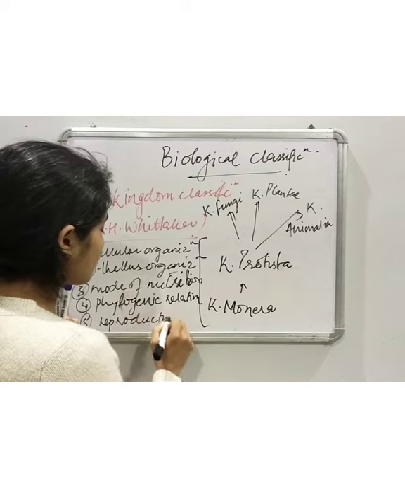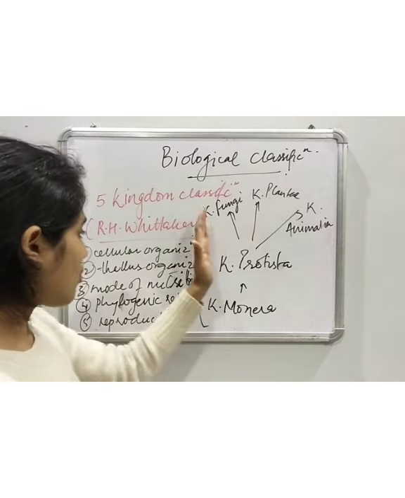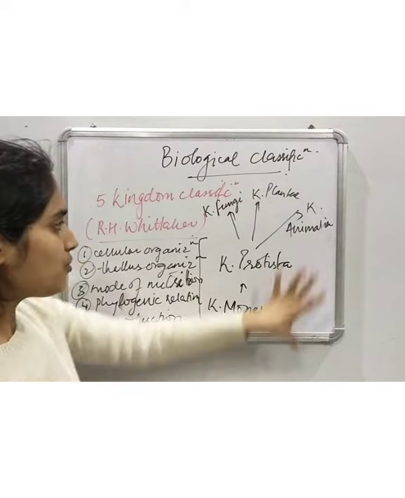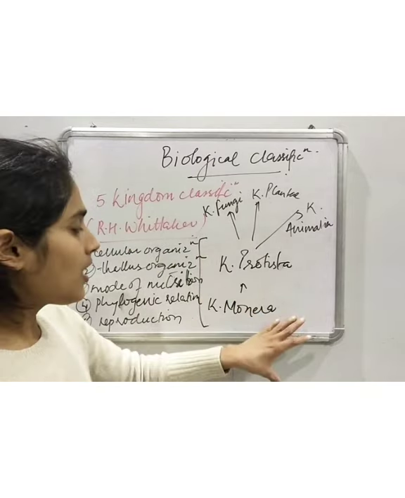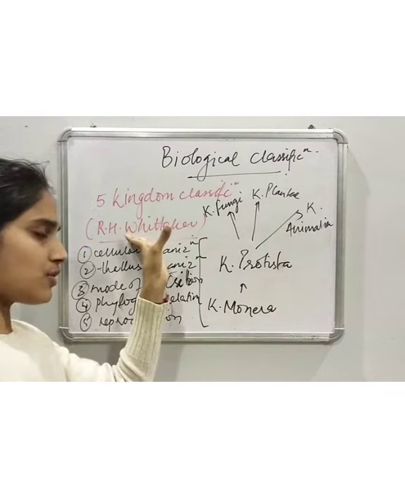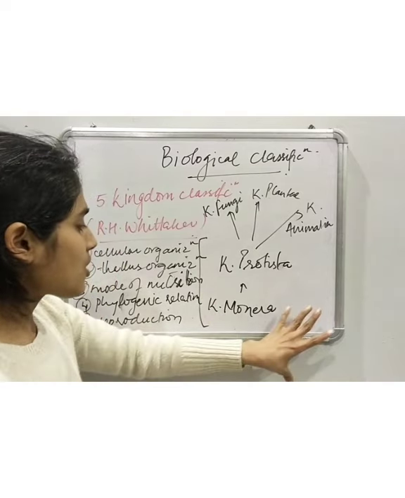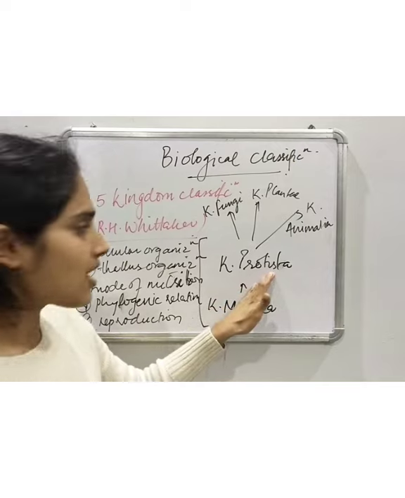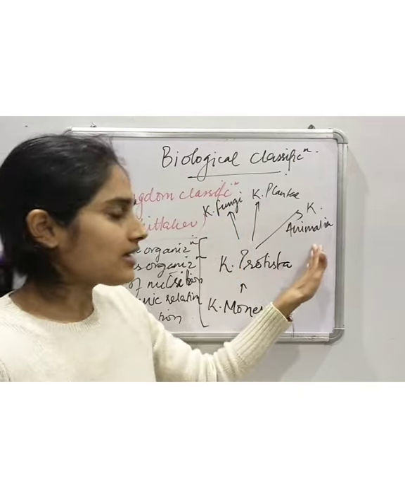So these are the 5 features which R.H. Whittaker took into consideration in order to categorize all the life forms into these 5 categories, and we'll discuss each kingdom in detail. So the 5 kingdom classification proposed by R.H. Whittaker, which is widely accepted, has Kingdom Monera, which is the lowest, followed by Kingdom Protista, Kingdom Fungi, Kingdom Plantae, and Kingdom Animalia.